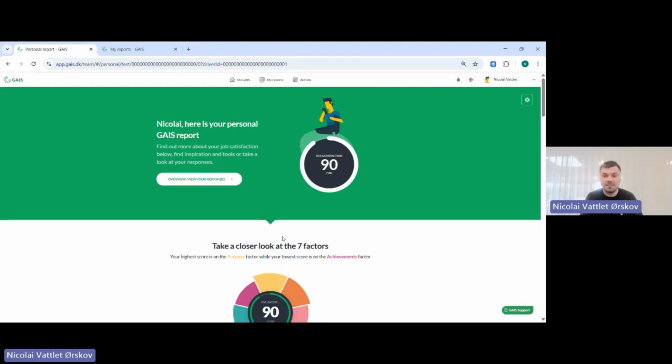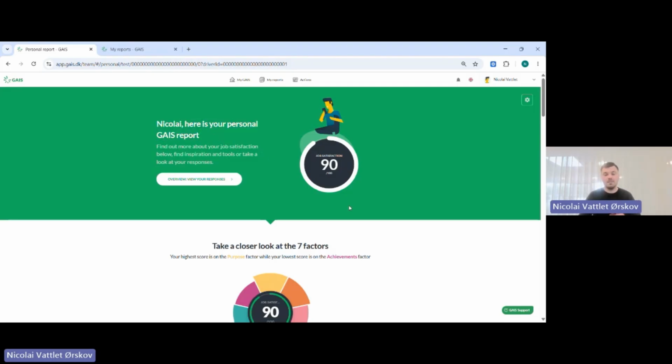So right now, we actually jump into the platform. And where I would like to start today is actually to show you the personal report before we enter the admin area of the platform. So the personal report, like I said before, this is what your employees will receive after answering the questions. And most likely you will let them know that right after they answered the questions, the report will appear.